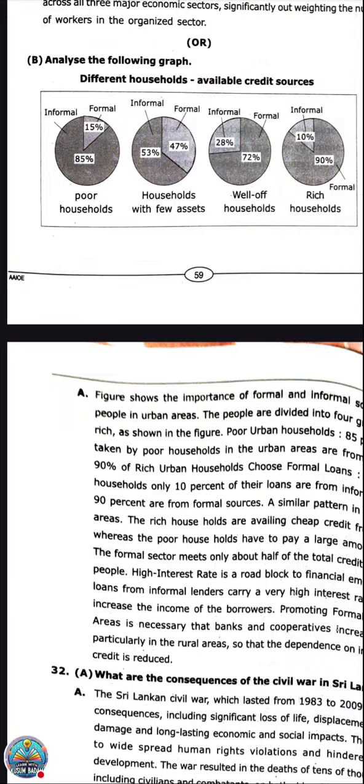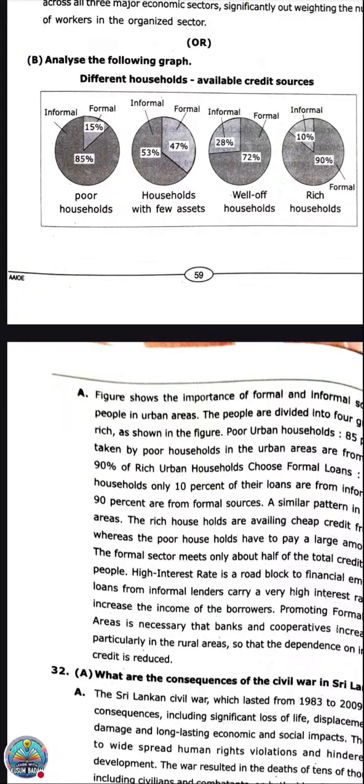Informal, formal. Formal sector means many people are getting loans from the bank. Informal means when they take money from a money lender at high prices, like they need to pay more interest and there is no security. So you need to read out how the different households are getting credit, and then again you need to write a paragraph. This is also an 8 marks question.